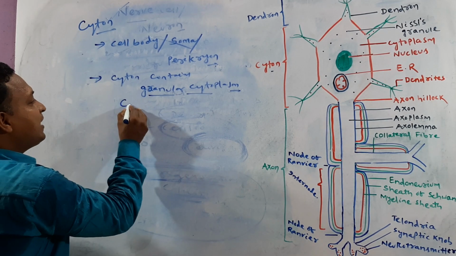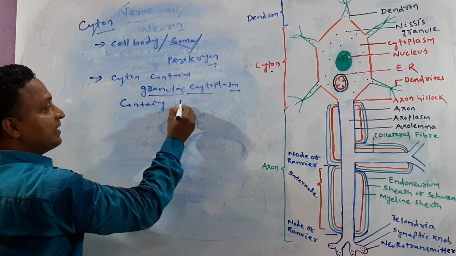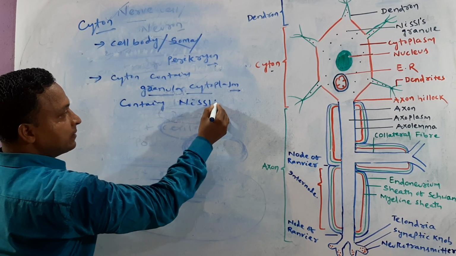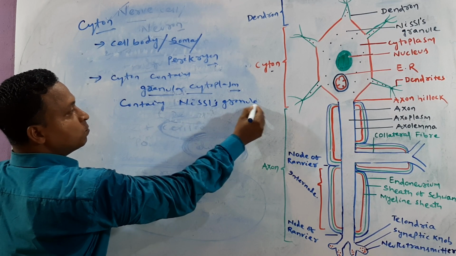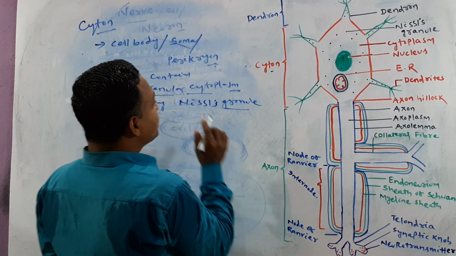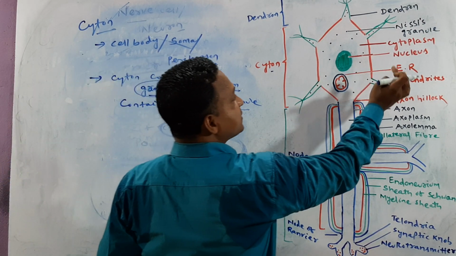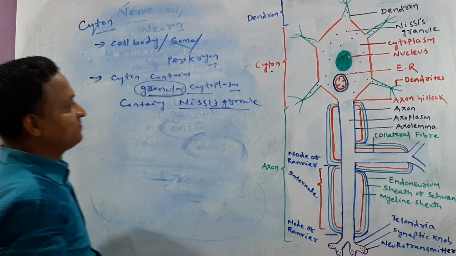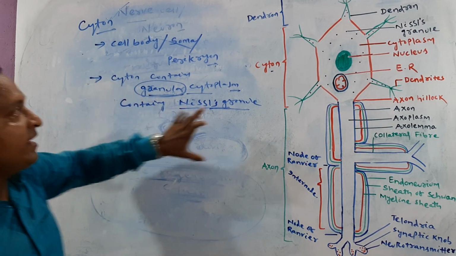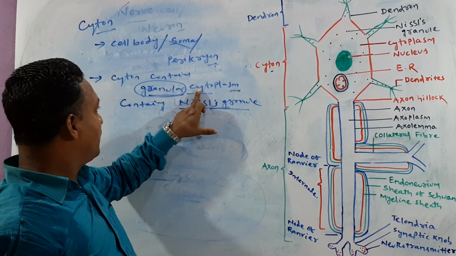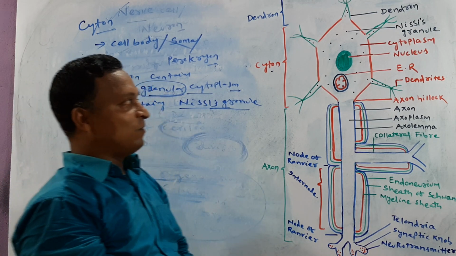Containing Nissel's granule. Try to focus on the granular part: that is granular cytoplasm, and that granule is called Nissel's granule. That means the cytosol contains granular cytoplasm containing Nissel's granule.